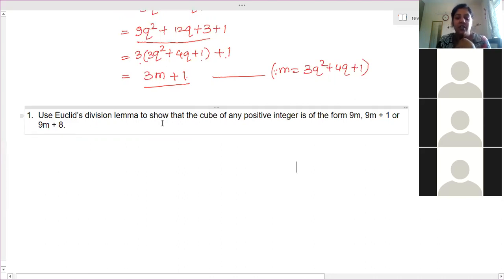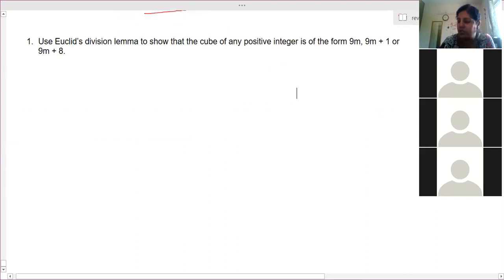Use Euclid's division lemma to show that the cube of any positive integer is of the form 9m or 9m plus 1 or 9m plus 8. Exactly similar to the earlier one. But the only thing here, don't take 9. Don't take a is divisible by 9. Take a is divisible by 3 only.